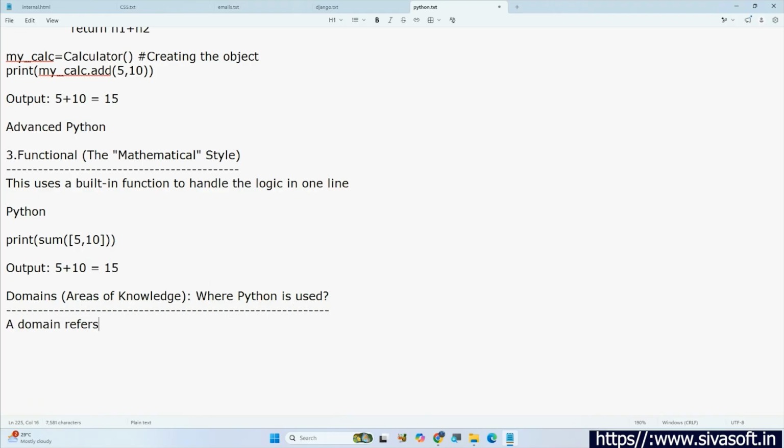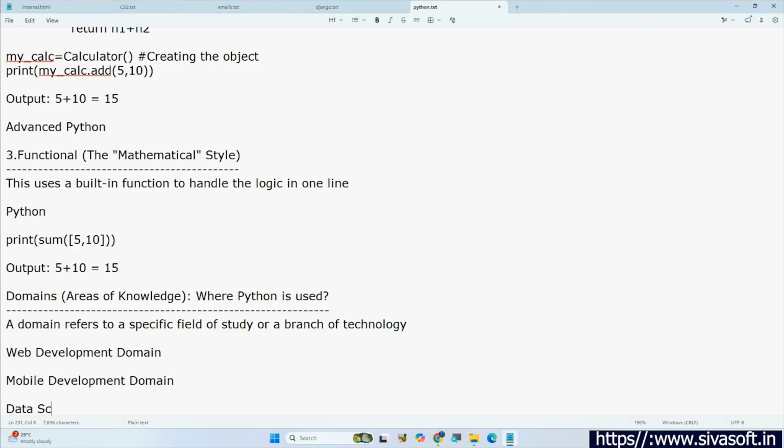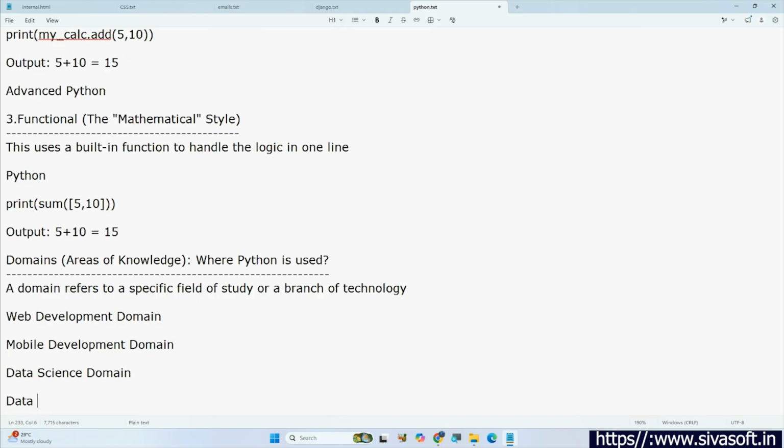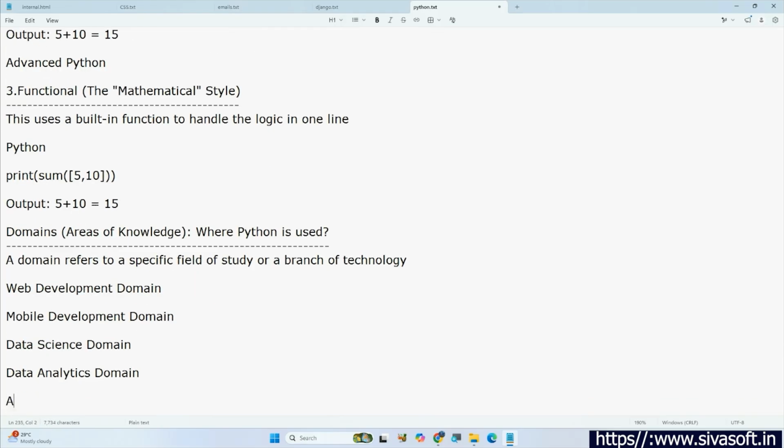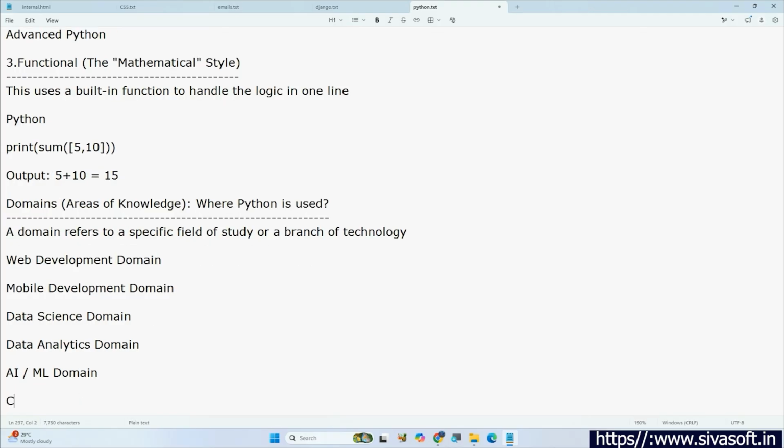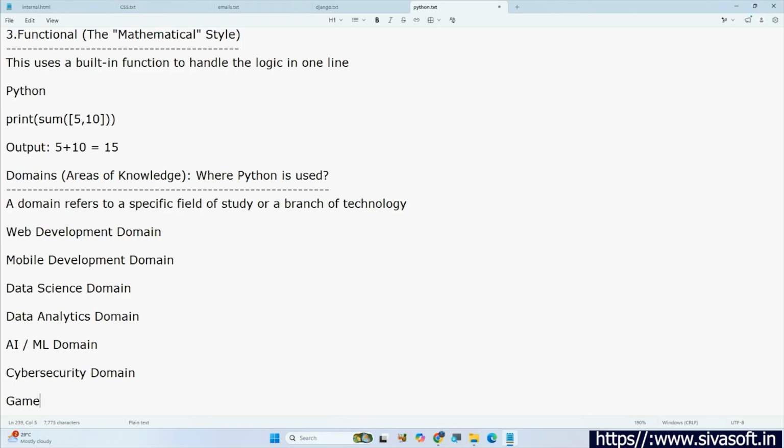A domain refers to a specific field of study or a branch of technology. So let's say by using this Python, web development domain, and next mobile development domain, data science, data analytics, artificial intelligence and machine learning domain, cyber security, game development domain.